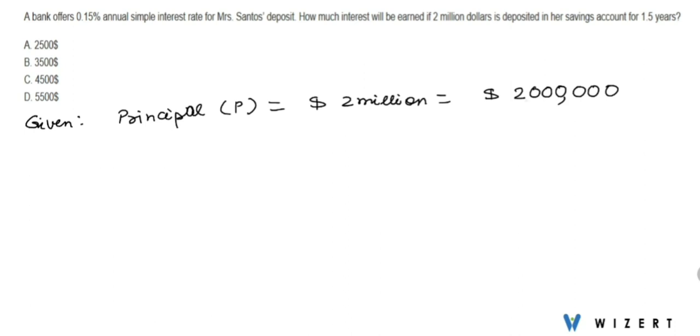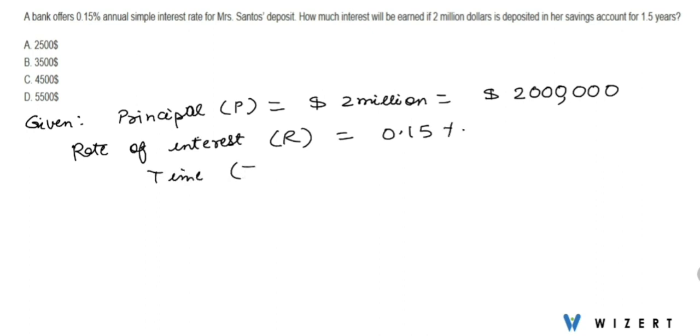So this is $2 million. Now rate of interest is given. So rate of interest R, let's say, is given as 0.15%, and also the time T is given to us as 1.5 years. Now what we have to find out is simple interest.